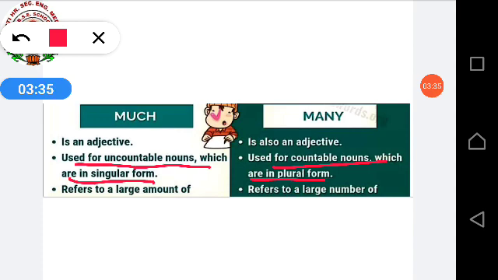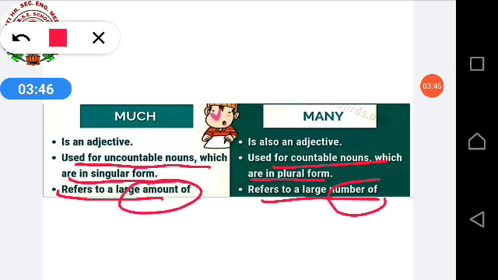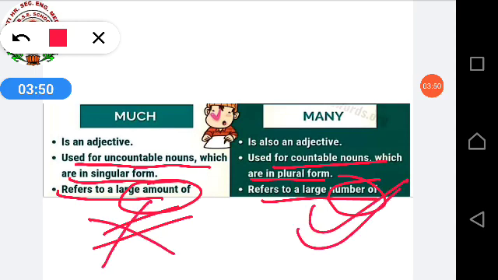Is it? Much also we are using for large amount and many also we are using for large number of things. Much amount, many number. Amount you cannot count, number you can count. Clear?